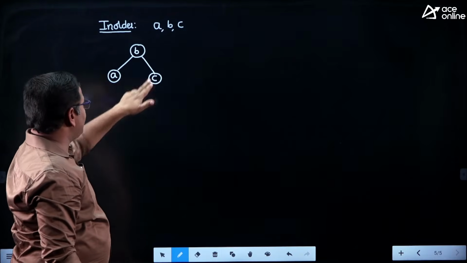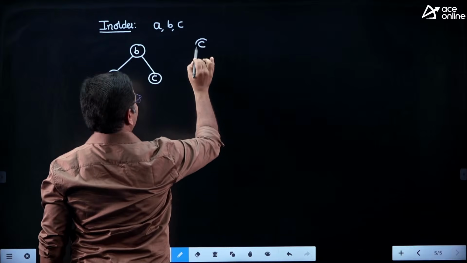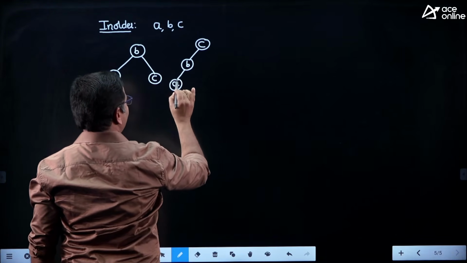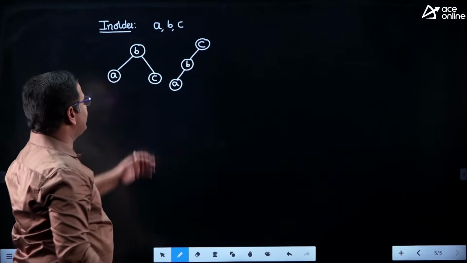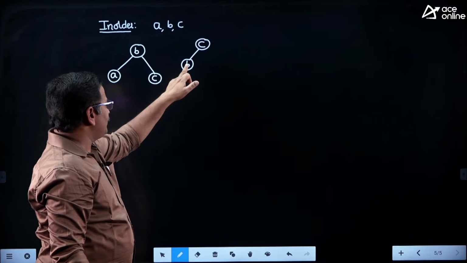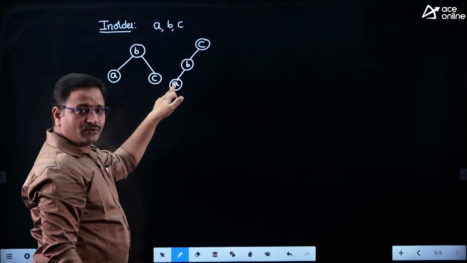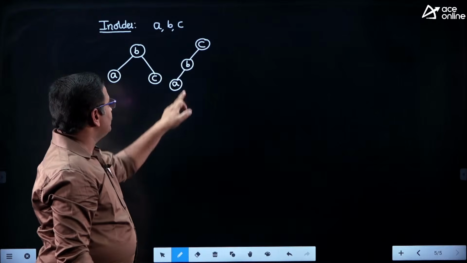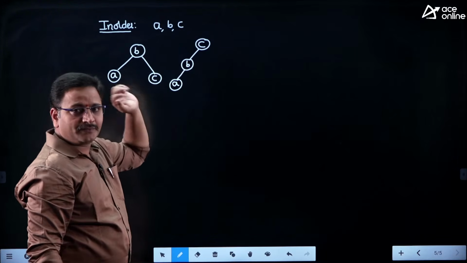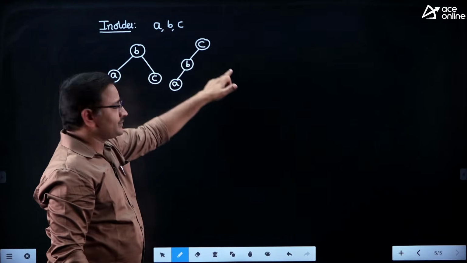So therefore this is one binary tree which is generating the same in-order traversal. Similarly, I can take C and then B, A. Just apply in-order traversal for these binary trees, you will get the same in-order traversal. For every node, process left. For this node process left, and left is not there, then visit this node and process right, right is not there. Similarly, for this node process left already over, then visit that node. And for this node process left already over, then visit that node and process the right subtree.